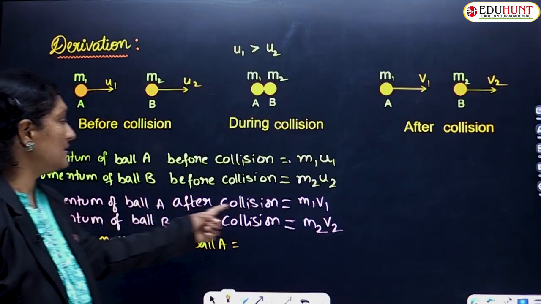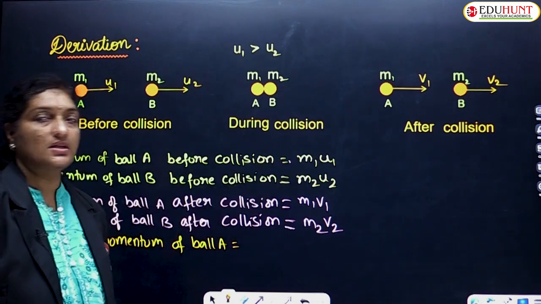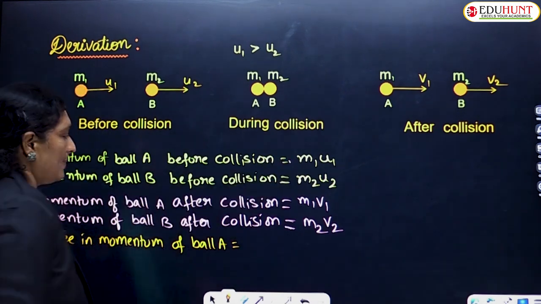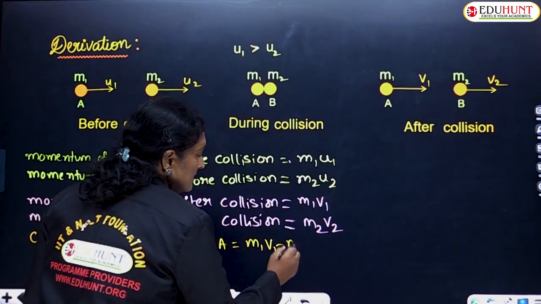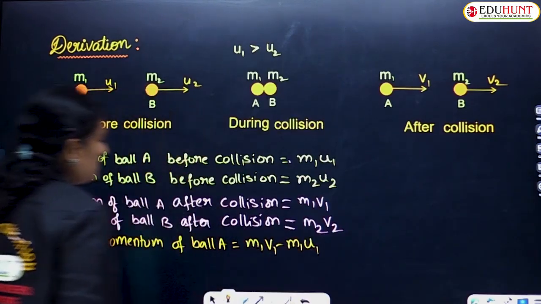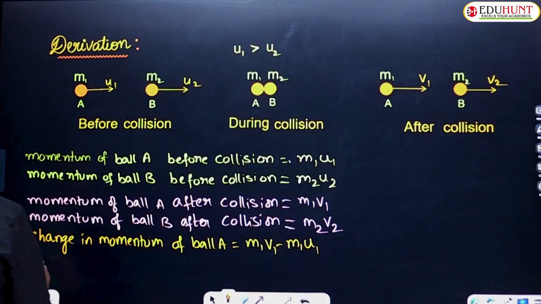The momentum after collision is the final momentum, and the momentum before collision is the initial momentum. So the final momentum is m1 v1 minus m1 u1. This is the change in momentum of ball A.